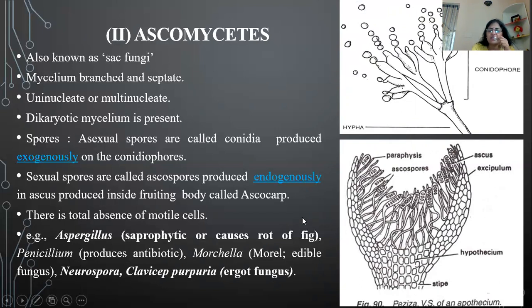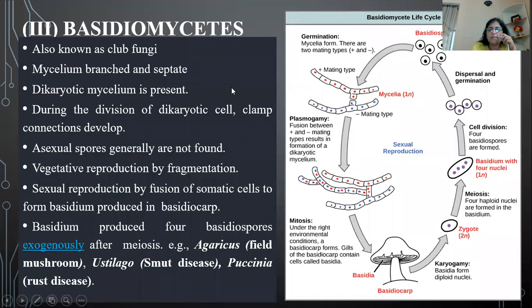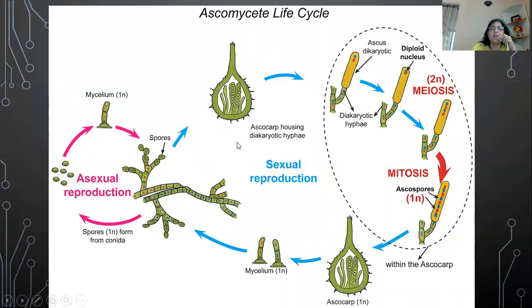So this is how it reproduces. To explain it, here is the diagram. Let us study again. This is the life cycle of an ascomycete. Children, as you can see, here is a hypha, and this produces spores in the form of conidia for asexual reproduction. For sexual reproduction, all these hyphae grow together and form a cup-like structure. Inside the cup-like structure, the tip of the last cell grows longer and is known as the ascus.